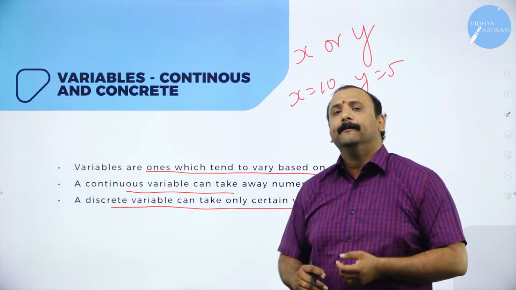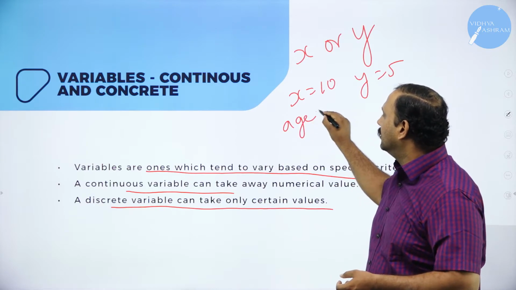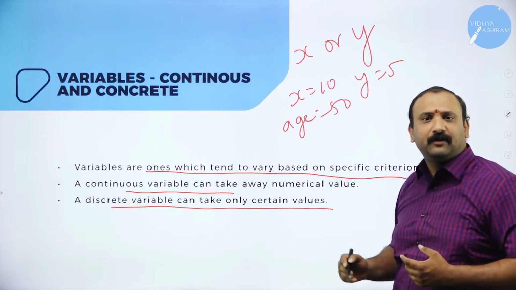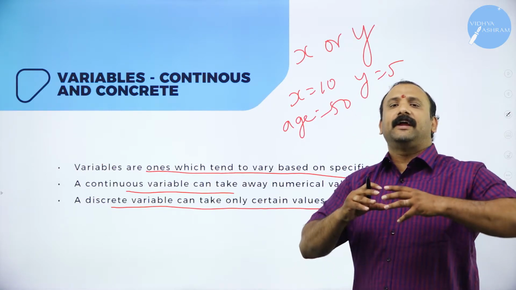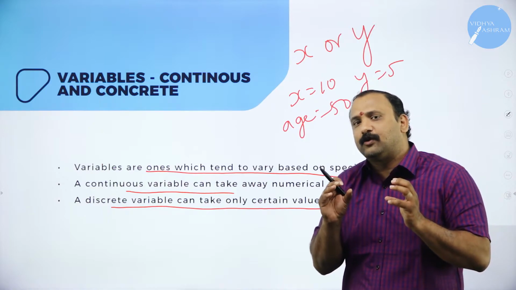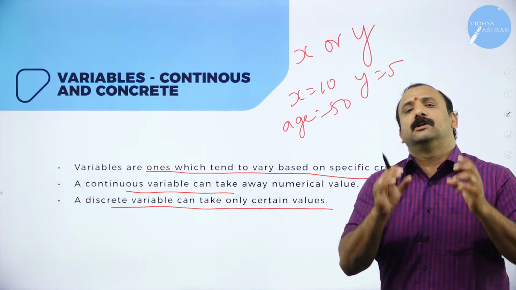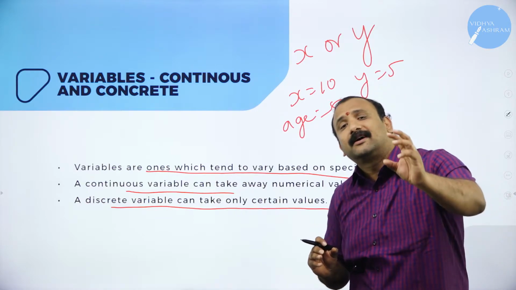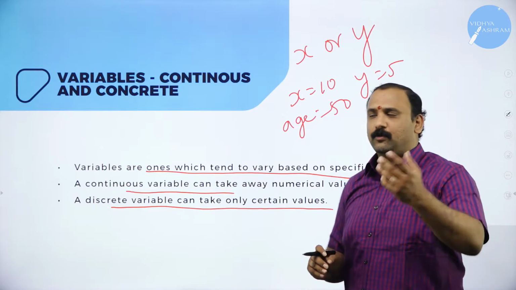Now for example, if I'm going to say my age is equal to 50, that's a discrete variable. You cannot write your name in the place of age. You cannot write your name as some numbers. So discrete variables are ones which have certain specific values. So that is why it matters a lot when we are going to talk about continuous variable and the discrete variable altogether. Now moving forward.